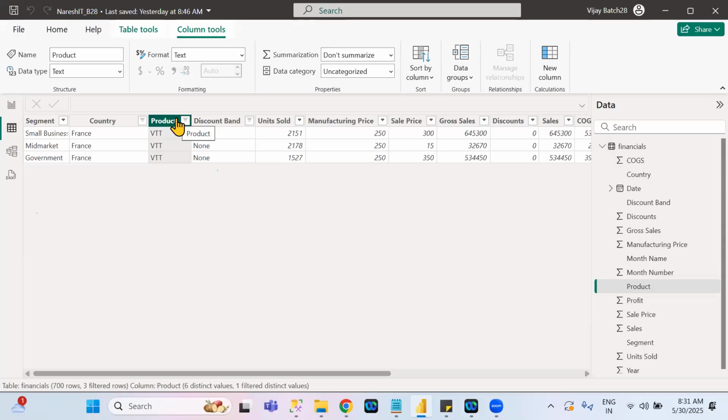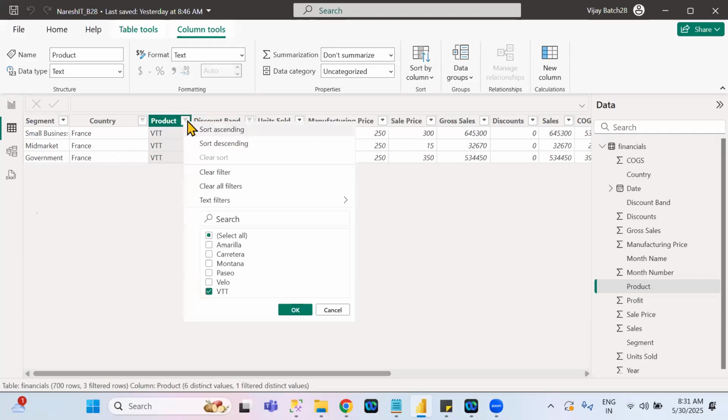Okay, understand clearly now. If you want to clear the filters for any column, again you have to click on the drop down, because directly there is no option to clear for any of the columns. Just click on the drop down again for any of the columns. You will see two options, not one option: clear filters and clear all filters. What is the difference between clear filter and clear all filters?